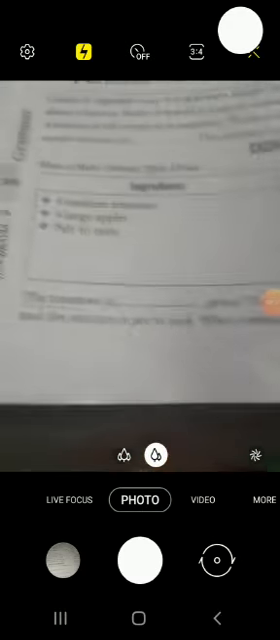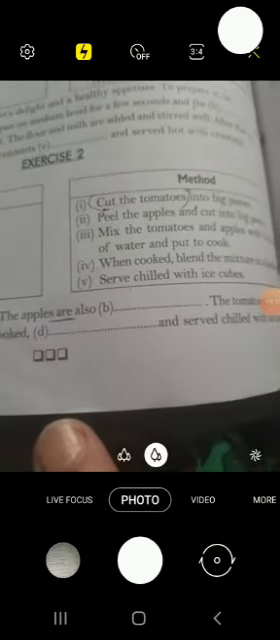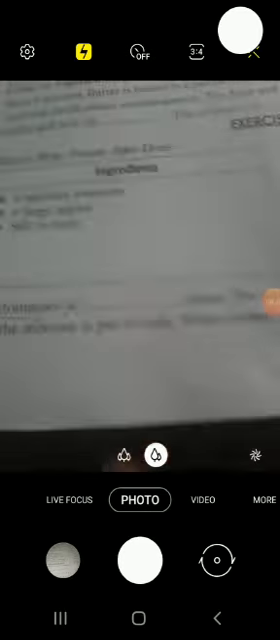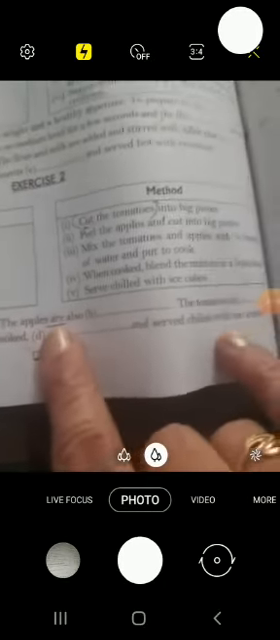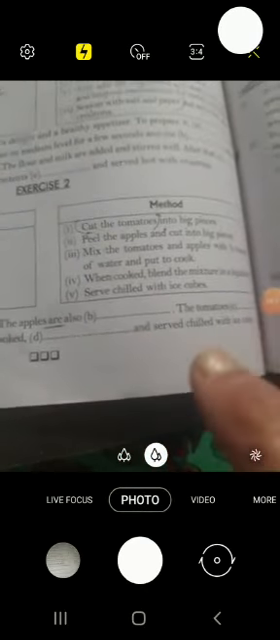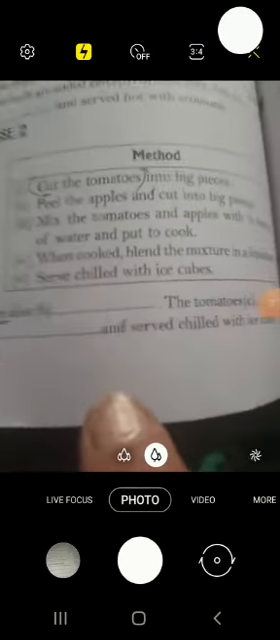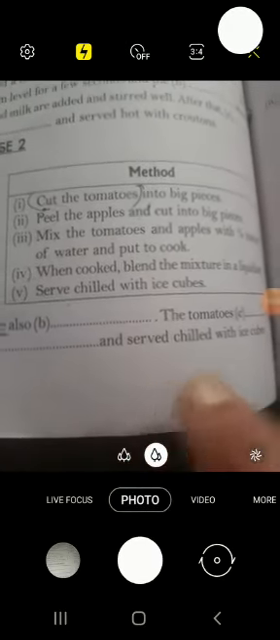See children, in the exercise the subject is given. Only you have to cut the tomatoes. So the tomatoes are cut into pieces. The apples are also peeled. See the verb: every sentence, every method starts with the verb cut, peel, mix. So the apples are also peeled. The tomatoes are mixed. And that is given. When cooked, the mixture is blended and served chilled with ice.